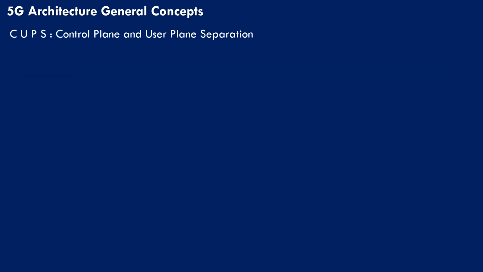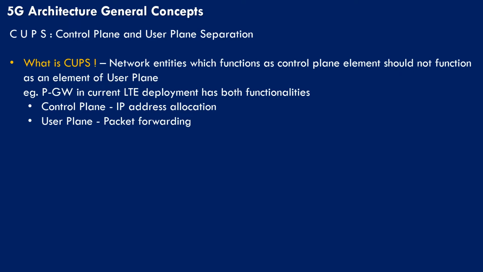Let us start with CUPS. So any network entity which functions as a control plane element should not function as an element of user plane. This is the basic concept of CUPS. So in CUPS, a particular network entity can either function as a user plane element or a control plane element. Let us see an example.